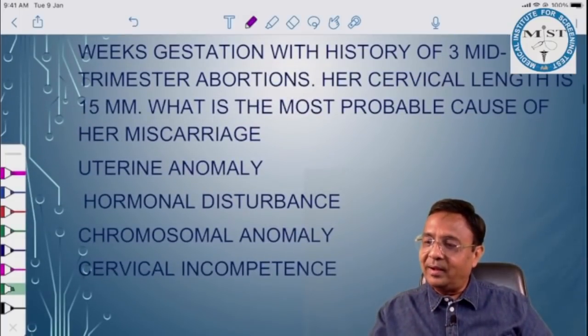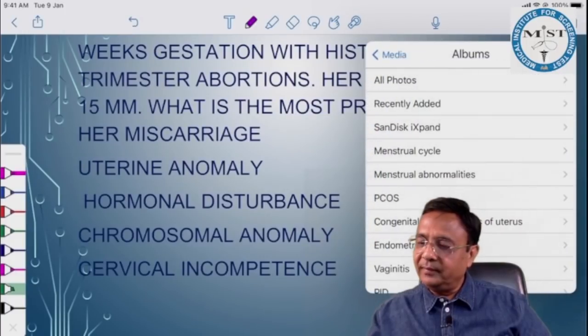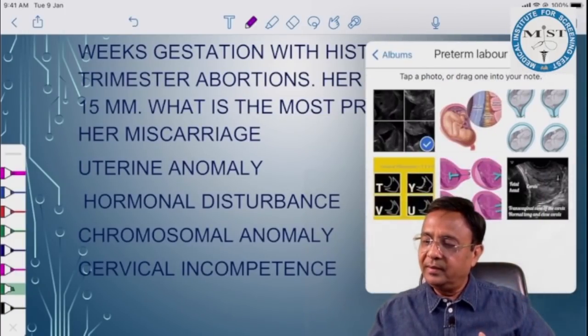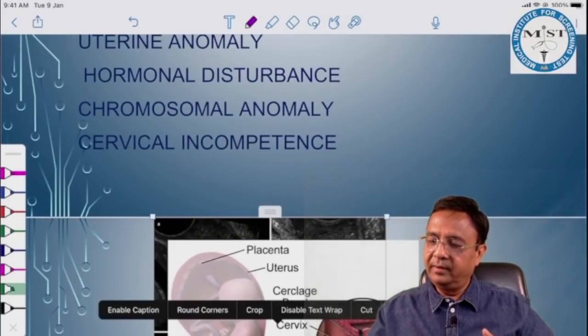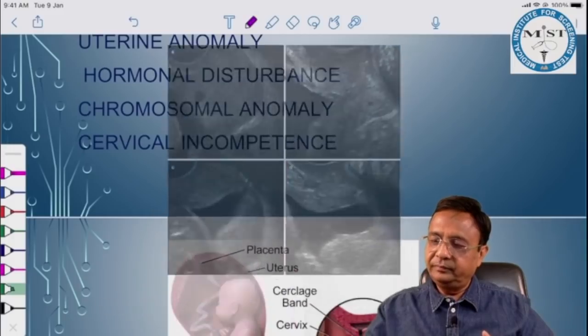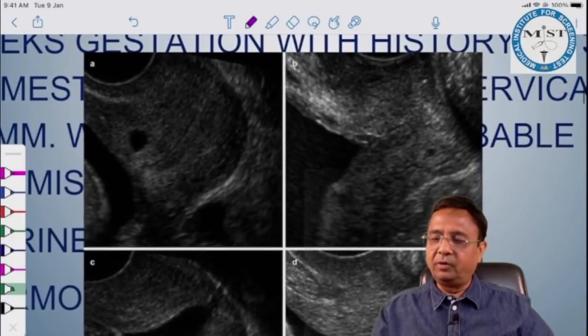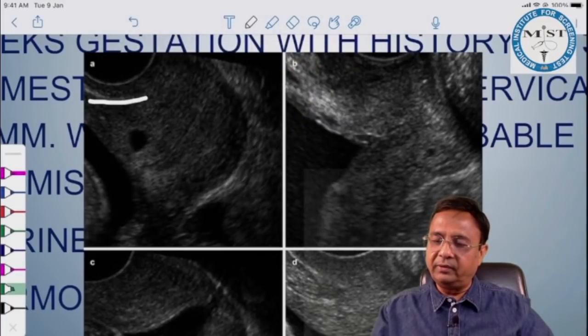Look here, how things happen. In these cases, how the cervix starts dilating. Look here. This is how the cervix starts dilating. This is a normal closed cervix, and you can see the shape.